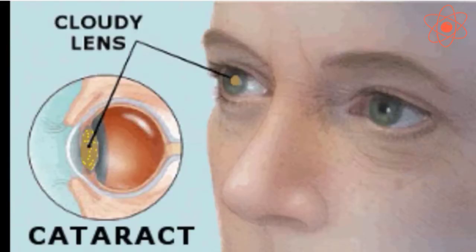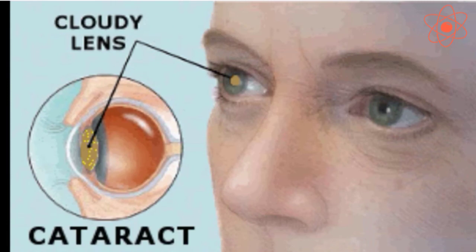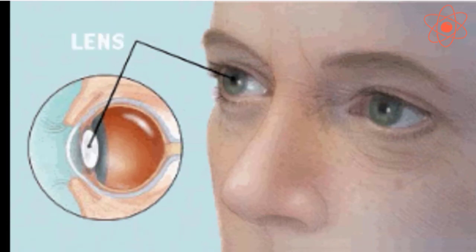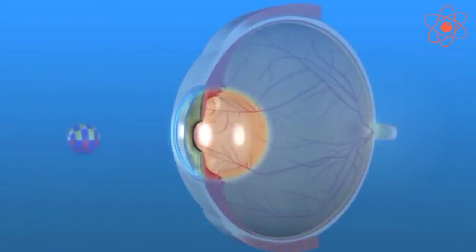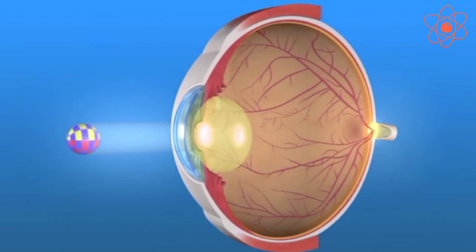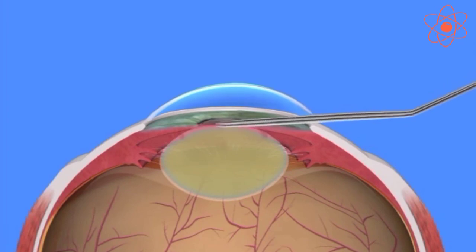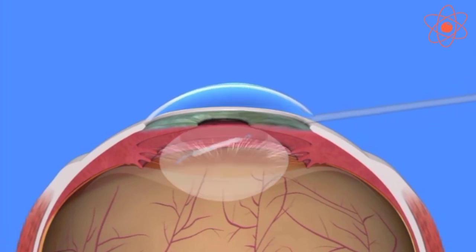Third, cataract. It is a leading cause of blindness among the adults of 45 years of age and older. The eye lens becomes cloudy. Because of this cloudiness, light rays do not pass through the lens to focus on the retina. As a result, things look foggy or cloudy. This defect can be treated by replacing the opaque lens with a new artificial lens.